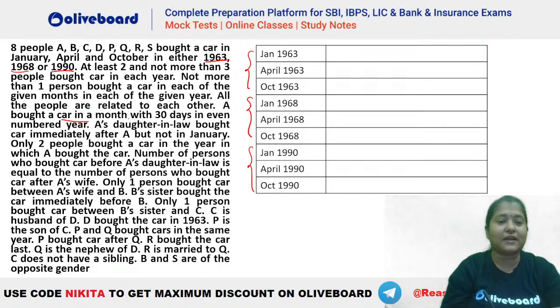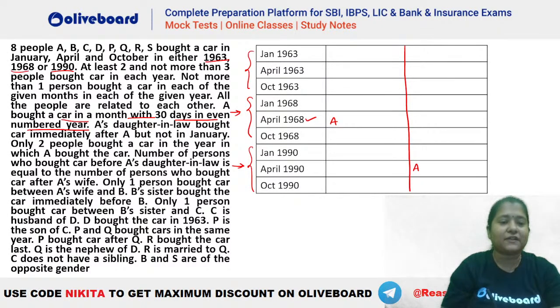A bought a car in a month with 30 days in an even numbered year. So even numbered year, you can see either 1968 or 1990. And which month has 30 days? You can see only April is the one which is having 30 days. That means A has to be there in 1968 or 1990. A can be here, this is a possibility, and similarly A can be here as well. Either of the two cases we can have.